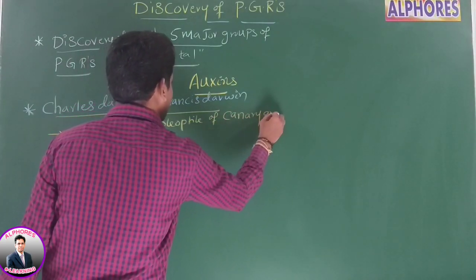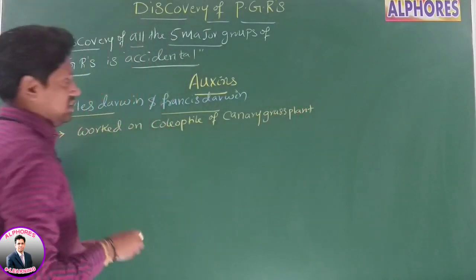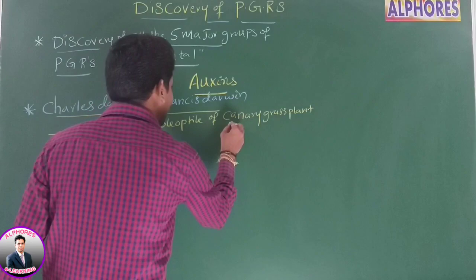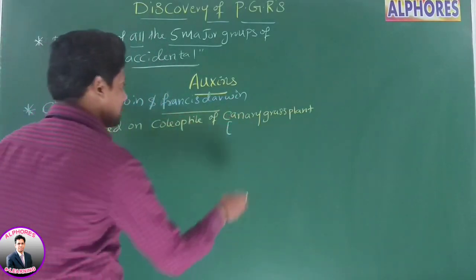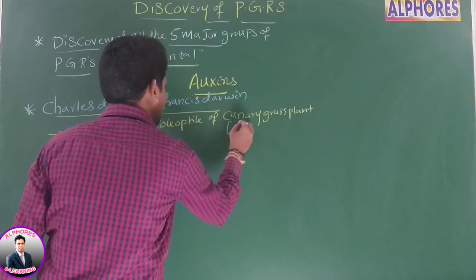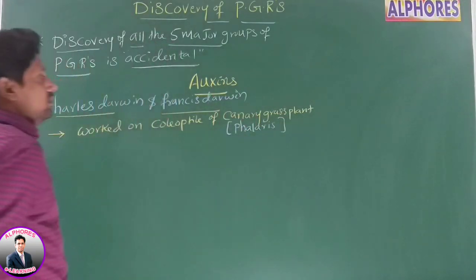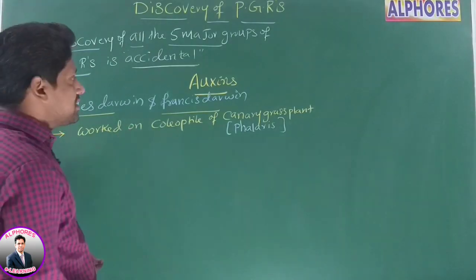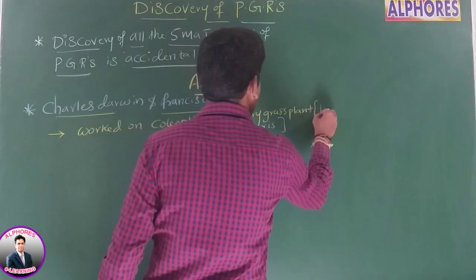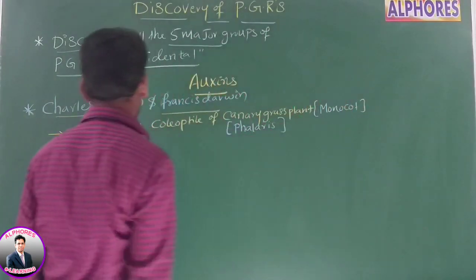Canary grass plant. I am writing the genus word of this plant: Phalaris. Sir, is this canary grass plant a dicot or monocot? It's a monocot, right?